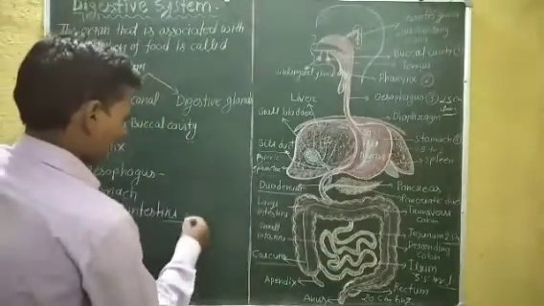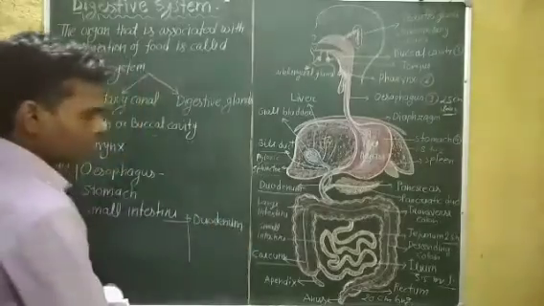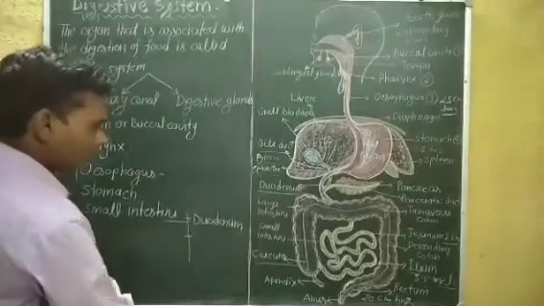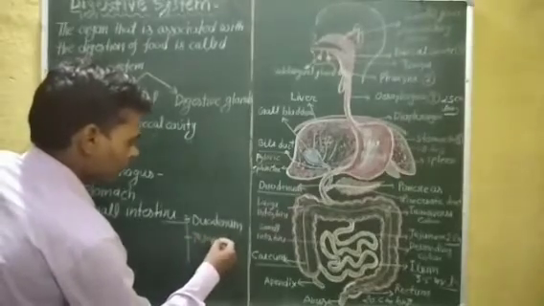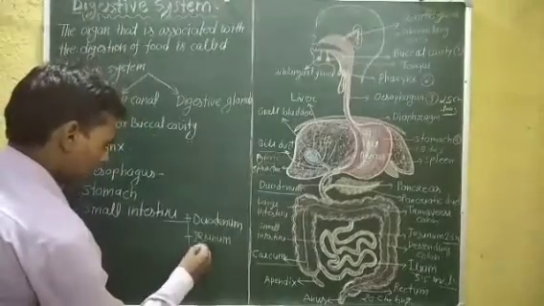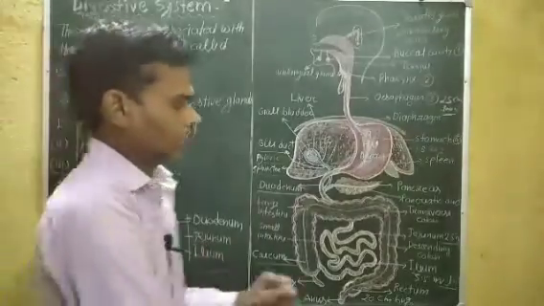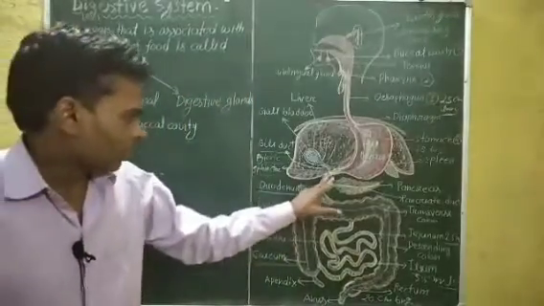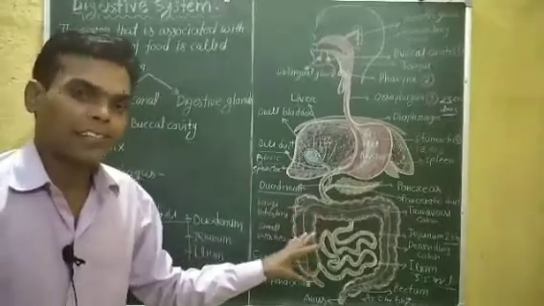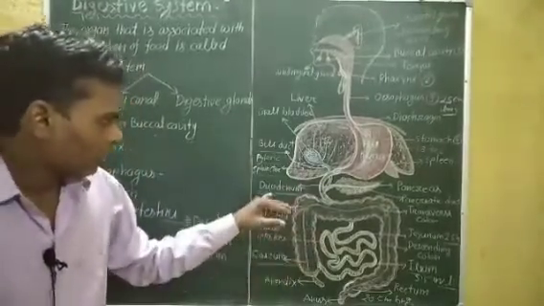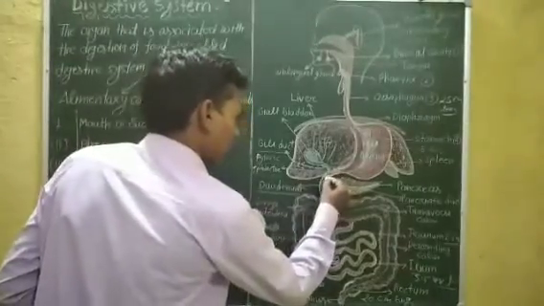First is the duodenum, second is the jejunum, and third is the ileum. This is the small intestine, and it is divided into three parts: duodenum, jejunum and ileum. Here the C-shaped structure